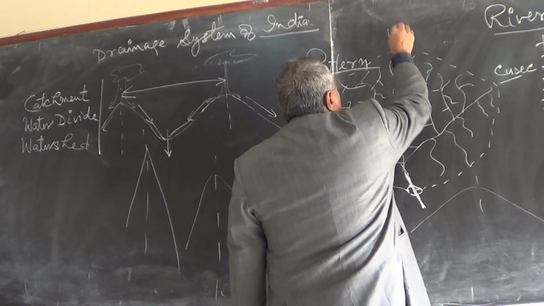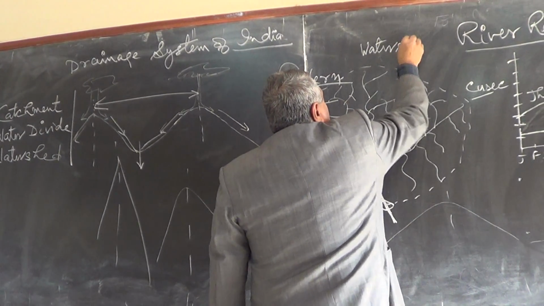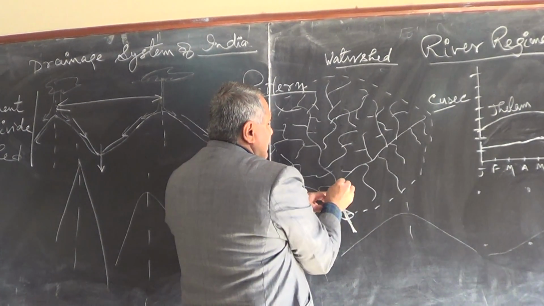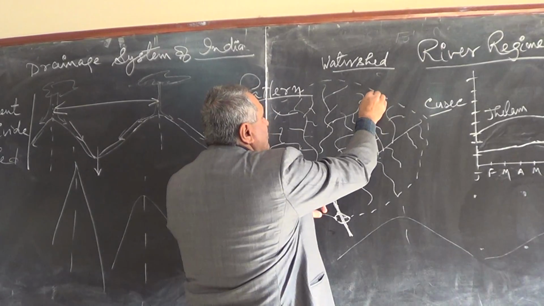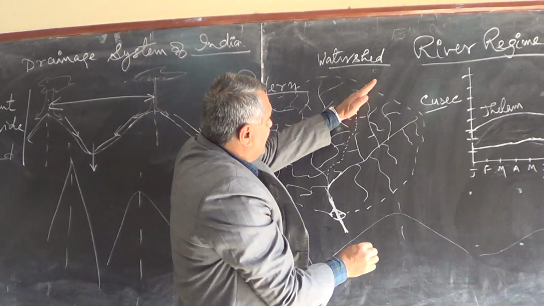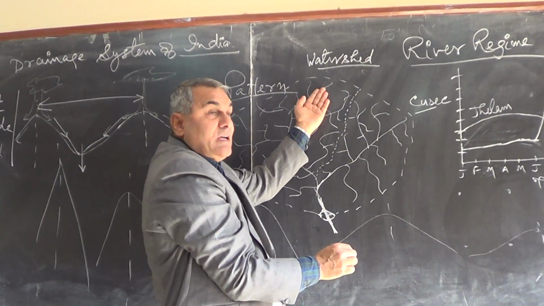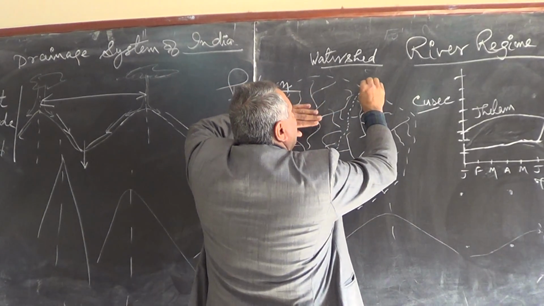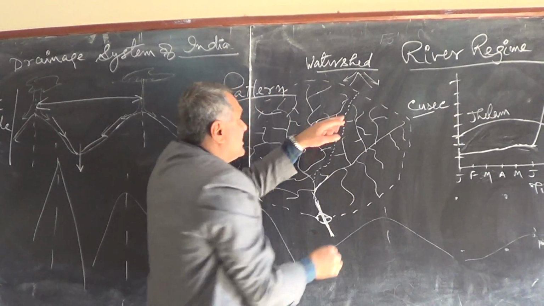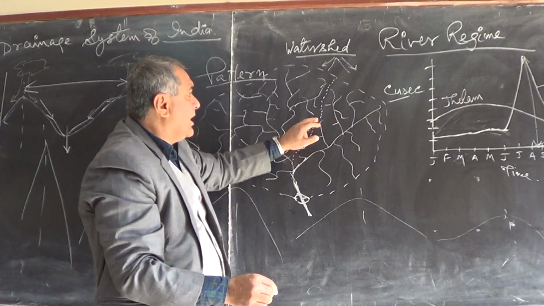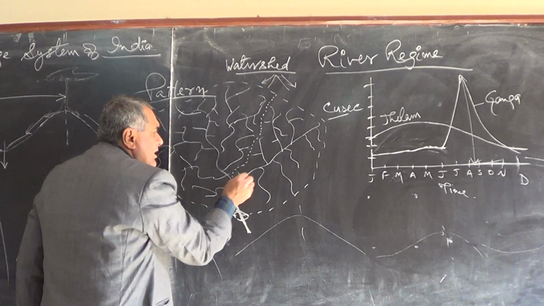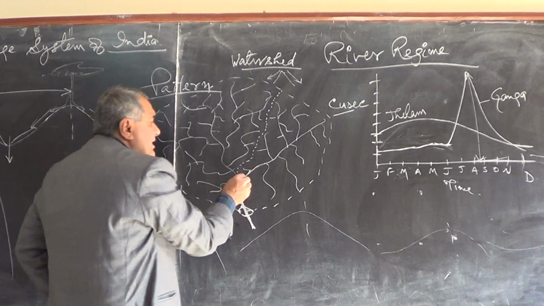Now this is called watershed. If I make this divide, because this is a channel here, this channel is receiving water, so this is the water divide between these two channels. So this channel is different to this channel. It is a mountain here, the ridge here, the range like this. This water is going this side, this water is going this side, so this is again a water divide. In terms of the catchment, this is the neck. This channel is getting water of this area.